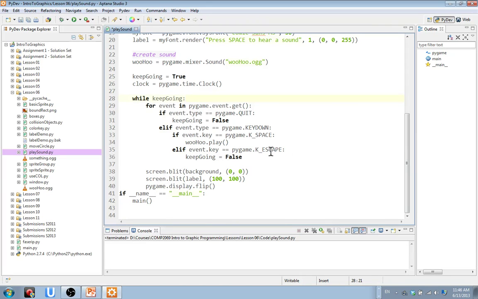Okay? So again, the ask is, here's my event loop, and right now I'm listening for a quit, the X on the top of my title bar. But in here, if it's a key down event, I do a nested if statement that allows me to check for different keys. So put the key of your choice, try different keys like W or A, S, D, those kind of keys on the left-hand side, or try your arrow keys. And when you press the arrow button, it changes the sounds. Okay, so do 1 or 2 sounds. Okay, I'll give you a few minutes to do that, and then I'll pause the video.